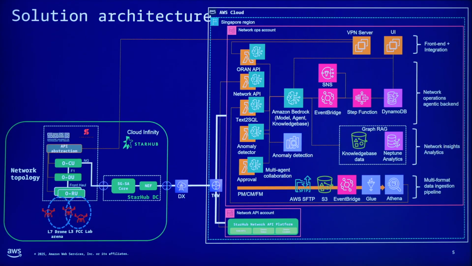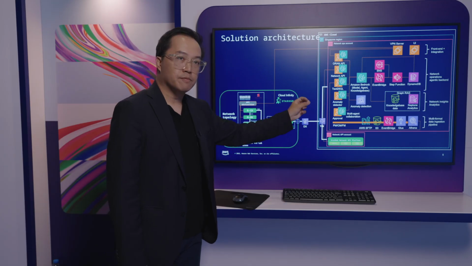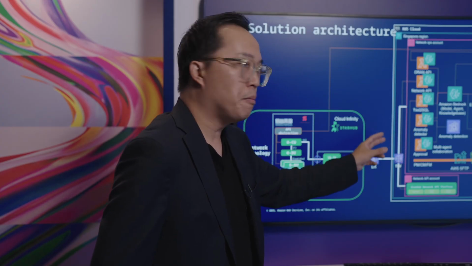We also have tools such as this ORAN API tool, which allows us to interact with the network directly to apply network configuration changes. As you can see on the diagram, we have also worked with the SUTD team to build an API abstraction layer. This abstraction layer helps us supplement existing SMO capabilities in order for us to apply network configuration changes to the CU and the DU. Other examples of these tools include the ability to invoke anomaly predictor machine learning endpoints.